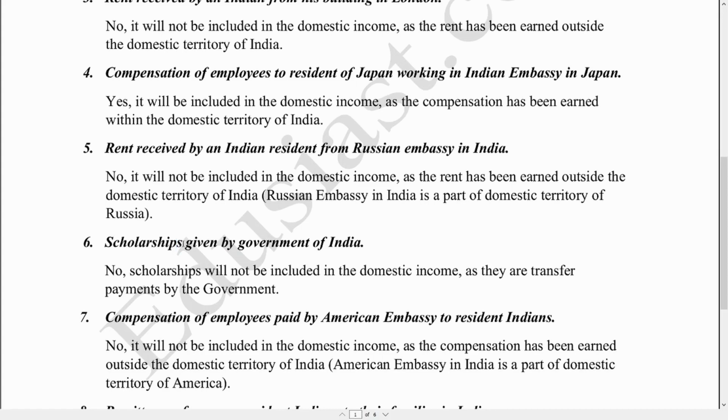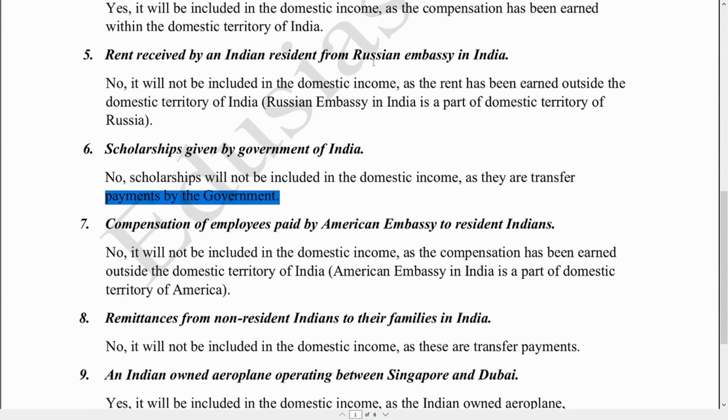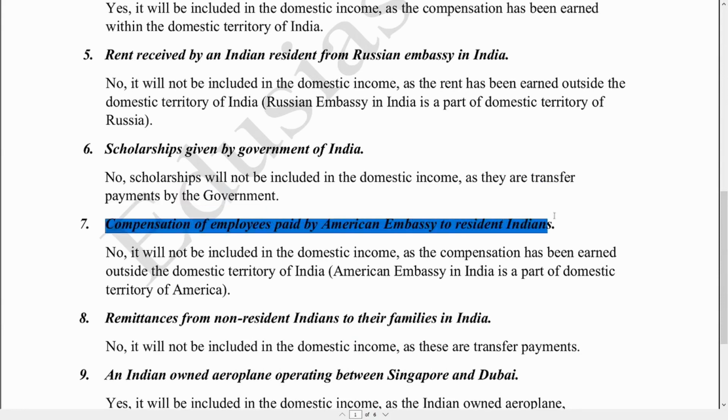So scholarships being transfer income to those who receive, and in this case the scholarships are given by the Government of India, the scholarships are a transfer payment for the government, and any transfer income or transfer payments are not included whether we are calculating the domestic income or the national income. The next one, compensation of employees paid by American Embassy to resident Indians.